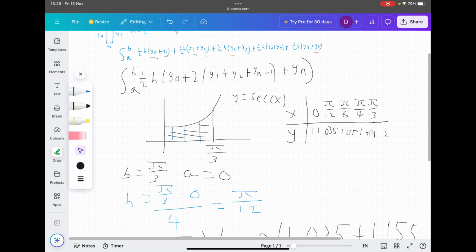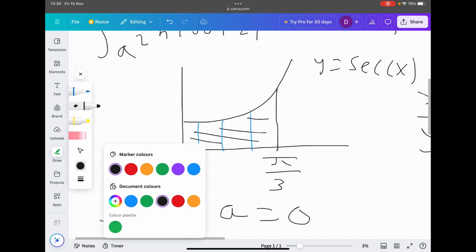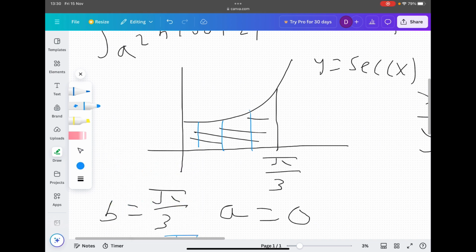Now, a little while ago, I put out a video about concave and convex functions. Now, this graph, y equals sec x, is a convex function because it's sort of U-shaped. And if we were to draw our trapeziums on the graph, it would sort of look like that for some of them anyway. And as you can see, these top diagonal lines go over the curve. And if they go over the curve, then clearly we're overestimating.